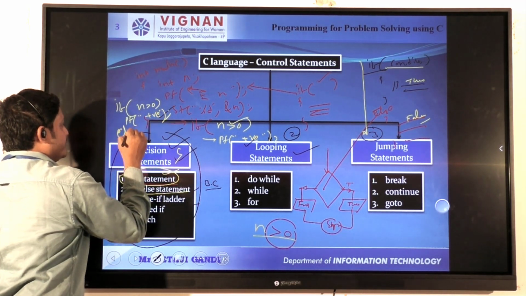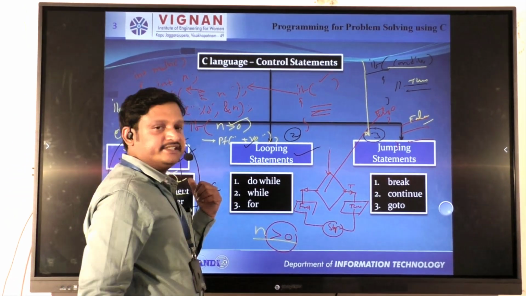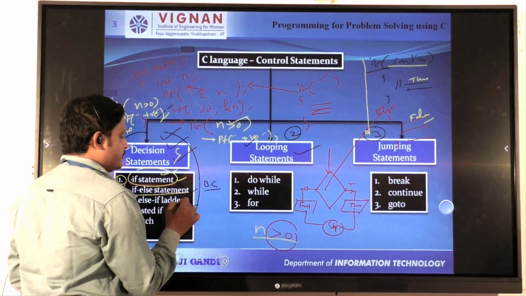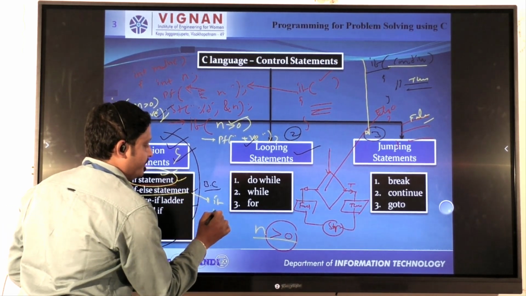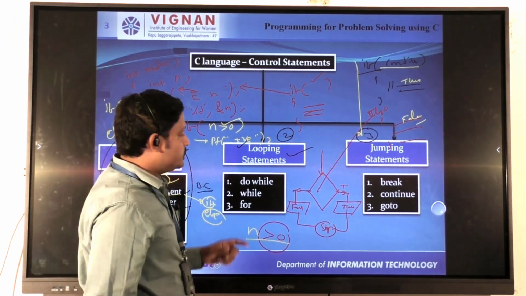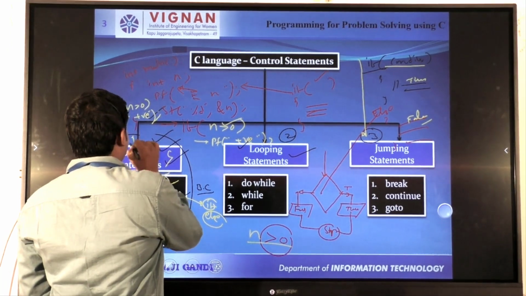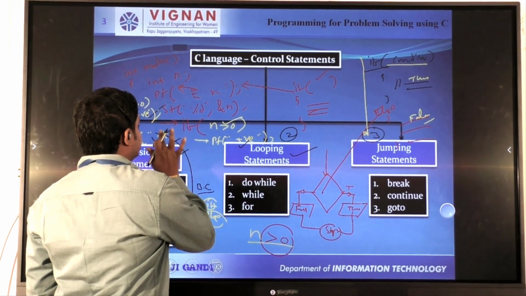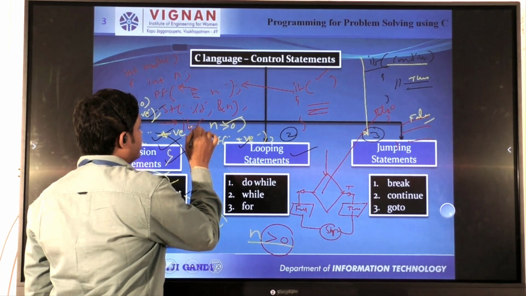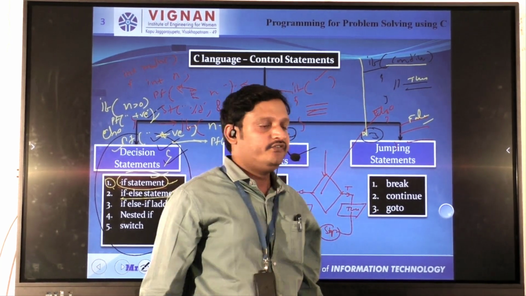Now the else block can be introduced. In the previous conditional statement, there is no else block. Now we have introduced if else, two keywords that can be satisfied. If the condition is true, then the true statement can be executed, that is, positive number. If the condition is false, then the given number is a negative number. So that is called an if else statement.